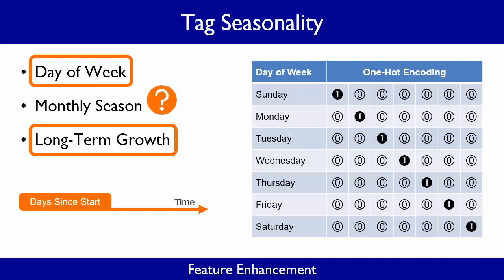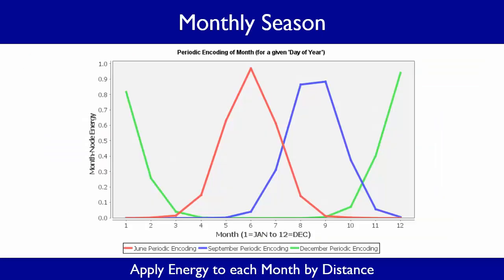But we cannot use these trivial methods to tag monthly seasonality. We cannot one-hot encode each month, as we lose the fact that March and April are adjacent. And we cannot use the numbers 1 through 12 to identify months, as we lose the continuity between December and January. Periodic encoding solves these problems by informing the neural network not only the month, but which other months are nearby